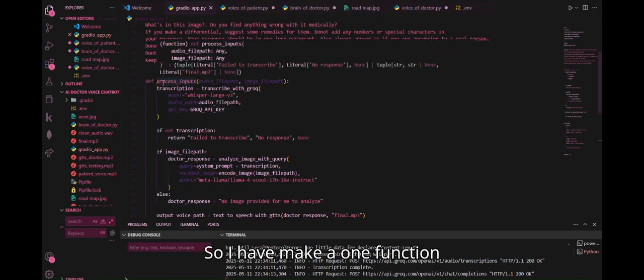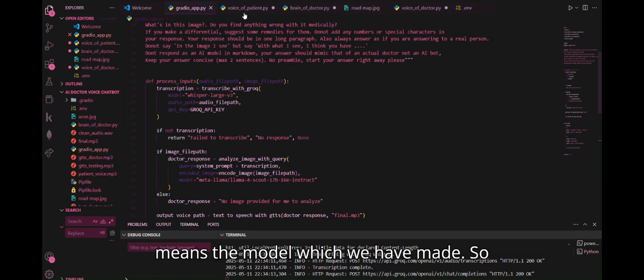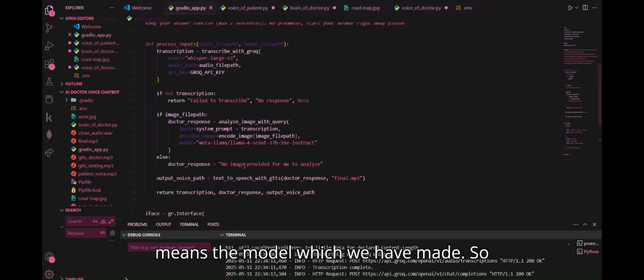So I have made one function named process_inputs. So what will it take? It will run when our user provides a voice and image input to it. So we have to parse that data and use it in the model which we have made. So first of all, there is a transcription of the audio.